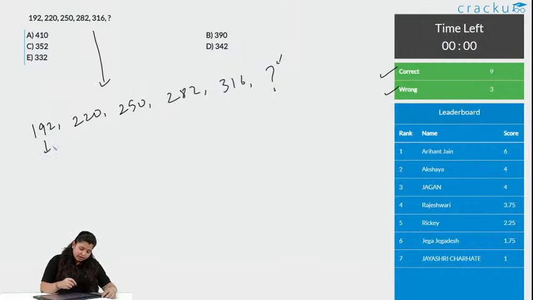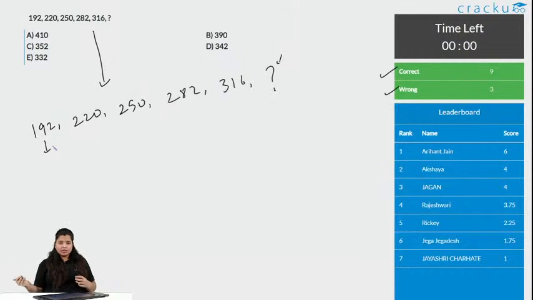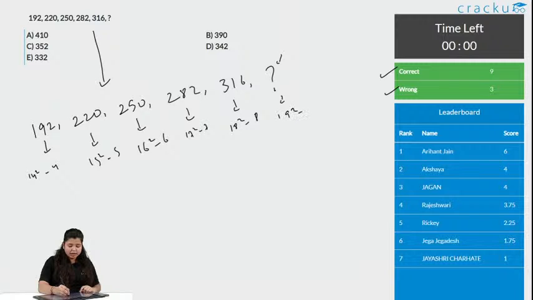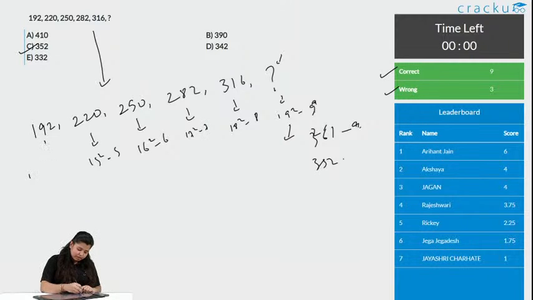So if you go with what we did in the last question, you can say this is 14 square minus 4, this is 15 square minus 5, 16 square minus 6, 17 square minus 7, 18 square minus 8, then this should be 19 square minus 9. Will we get the answer? Yes, 19 square, that is 361, minus 9 is 352. Yes, we get the answer C, 352, but there is an easier way to do this.